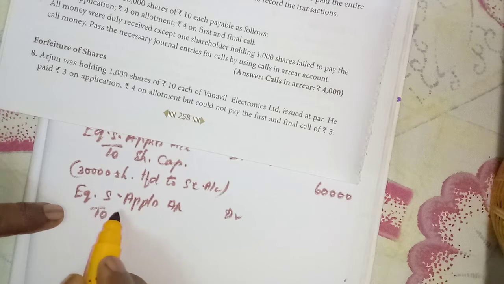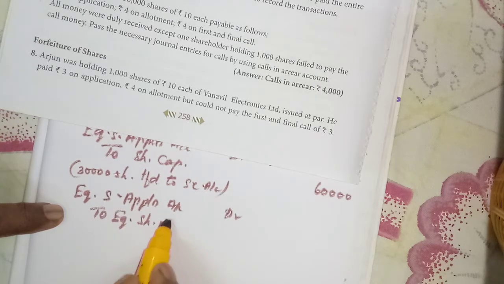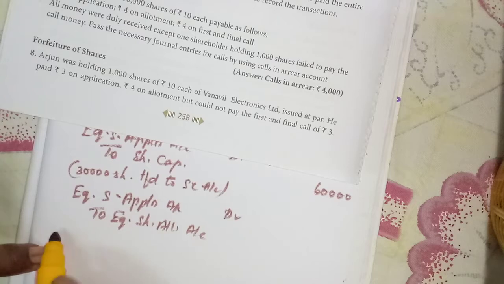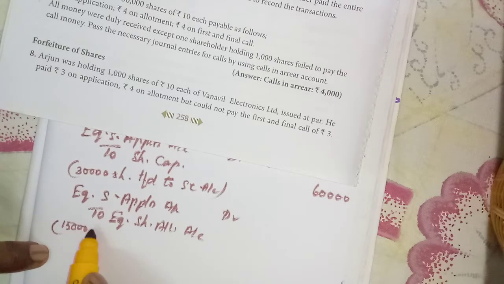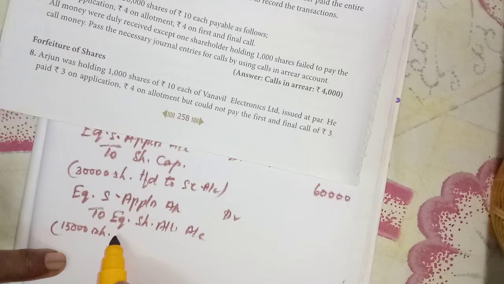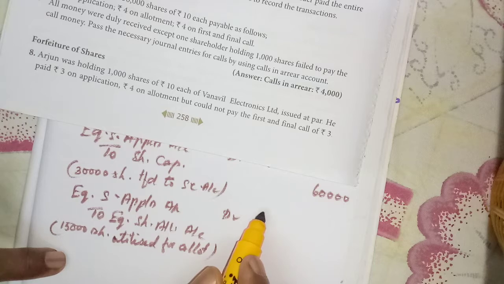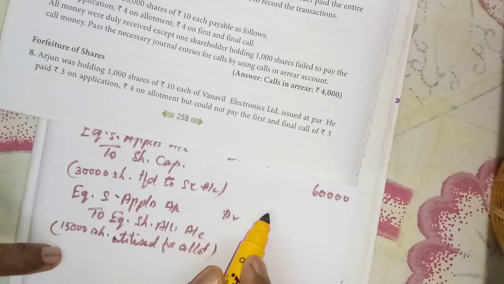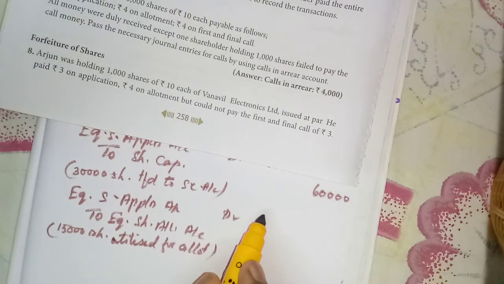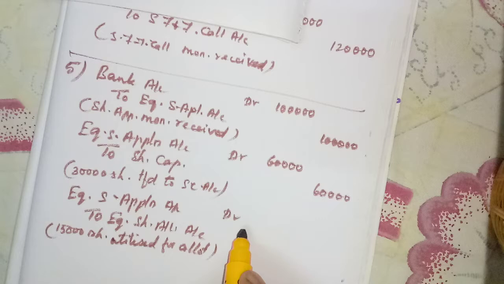So to equity share allotment account, 15,000 shares utilized for allotment. 15,000 shares for 2 rupees application. So 15 into 2, 30,000.